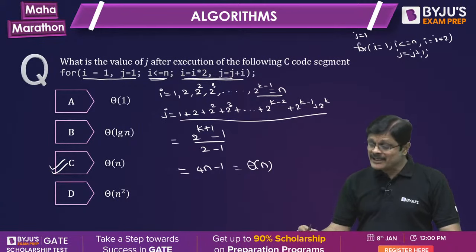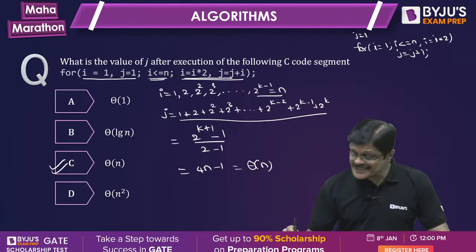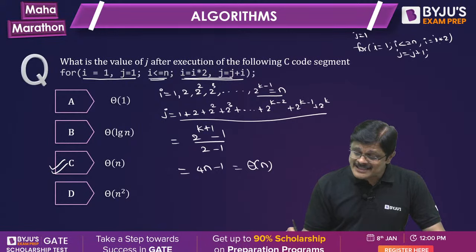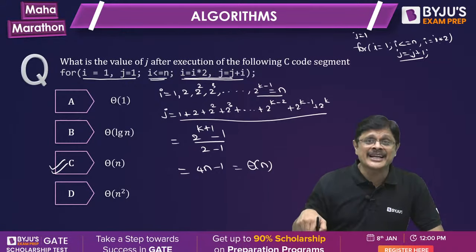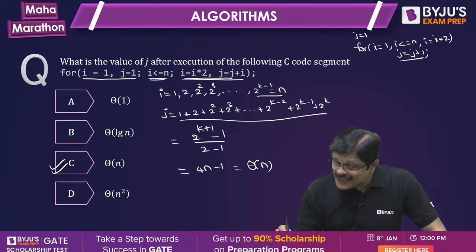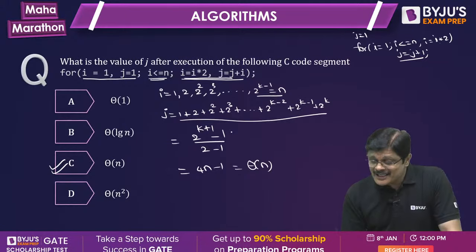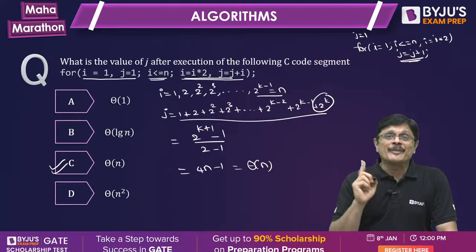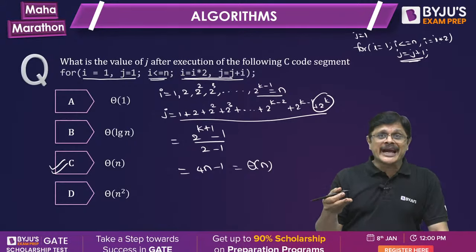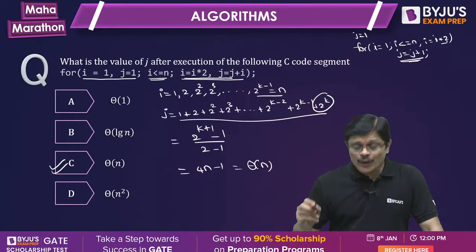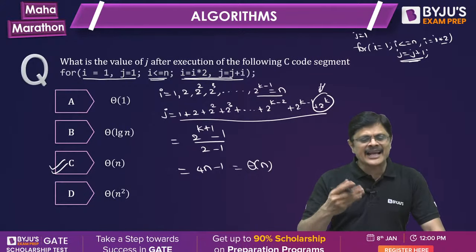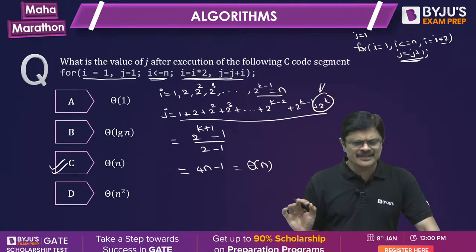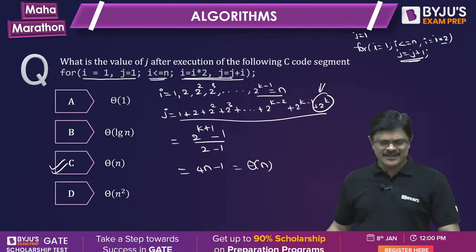Am I clear? But the small variation here is, in this what happened after this verification of the condition, you enter inside the loop. But here what is happened? See, if you write inside, this particular value may not be added. Because it is within the loop, this 2 power k is added extra. That small variation will happen.